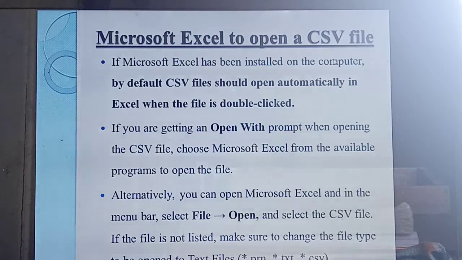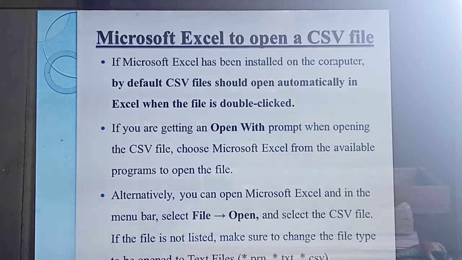So that's the first step. Already you have installed Excel in your computer, so if you choose the file and double click, automatically the file will open in Excel. That's the first way. The next way is, first you should choose the file. First you should select or choose the file, then you should select open with. Select which option? Open with.